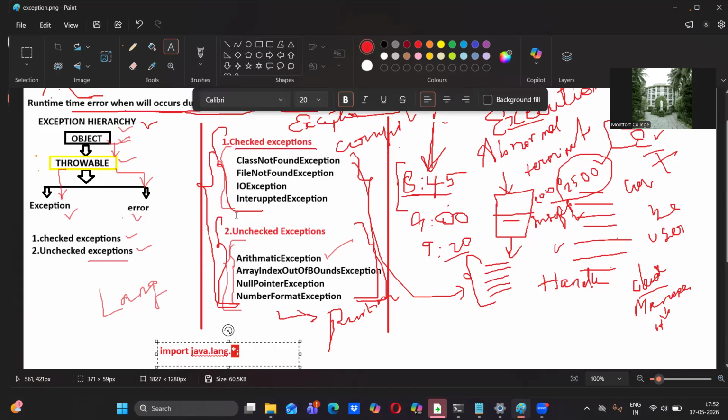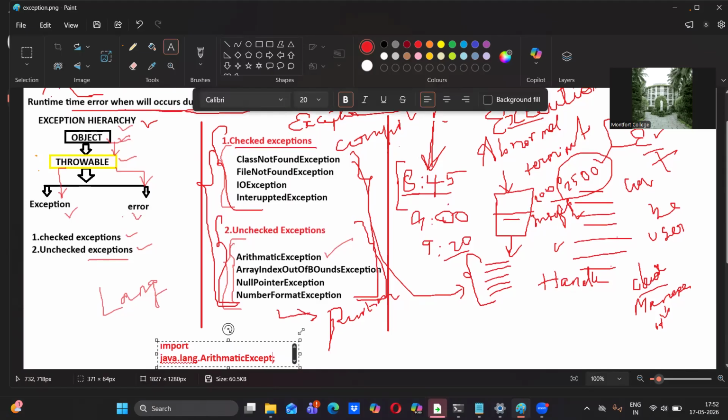The checked exception and unchecked exception, both are in which package? Lang package. Lang means language. So how do we import? This is the syntax to import lang package. Otherwise, if you want any class particularly, for example, I'm expecting only the arithmetic exception in my code, then you can remove the star, type arithmetic, capital E exception.